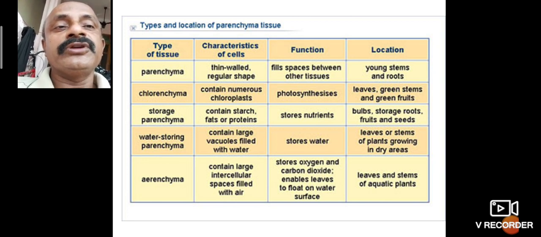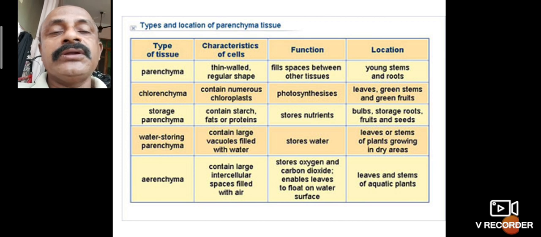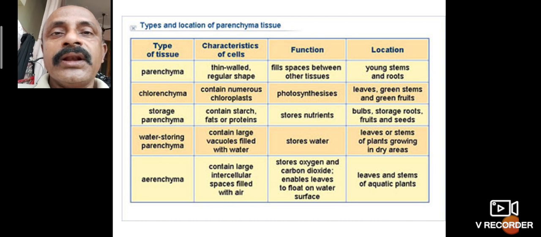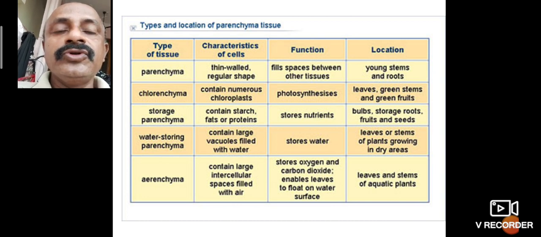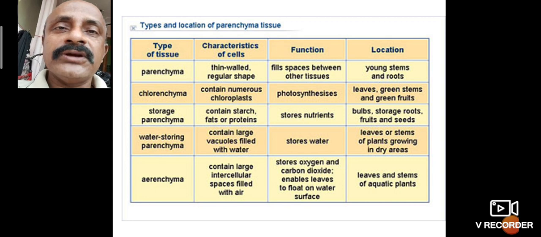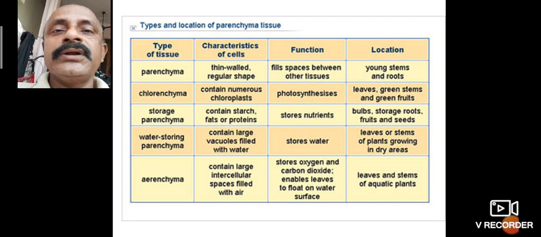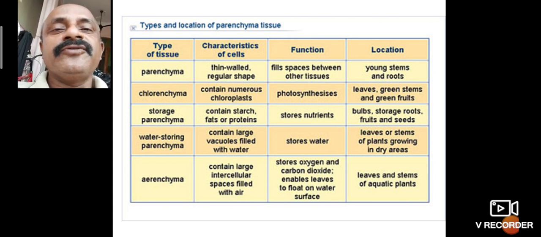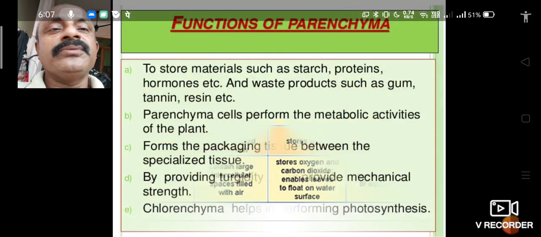Parenchyma tissues are present in various parts of the plant like leaf, root, stem, fruit and seeds, in every part. About 85 percent of the interior part is made up of parenchyma. The parenchyma tissues are classified into types: chlorenchyma, storage parenchyma and aerenchyma. These types are based on function.